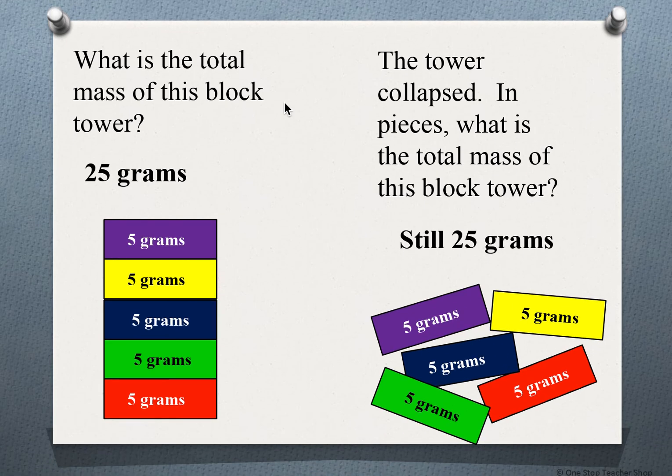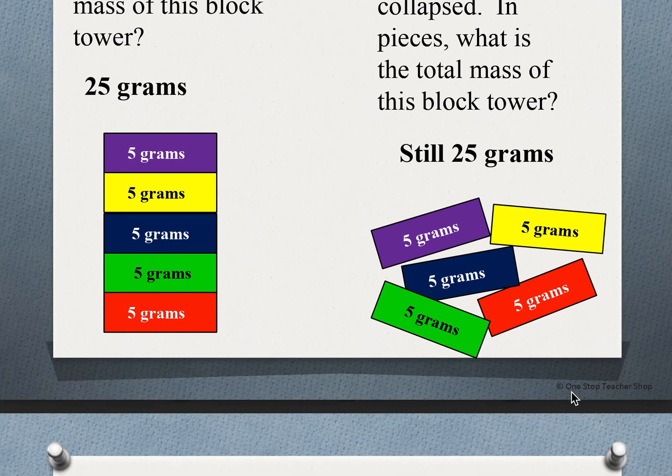All right, but keep in mind, what is the total mass of this block tower? So if all of these are 5, 5, 10, 15, 20, 25, and it falls over, and we add up these pieces, what is the total mass? It's still 25. It doesn't matter that it's knocked over. These parts still have the same sum, here or here.